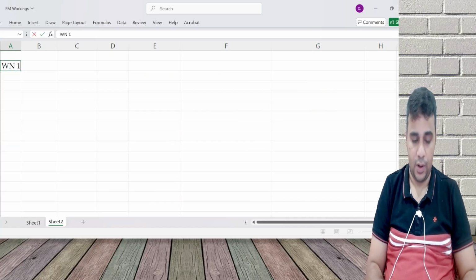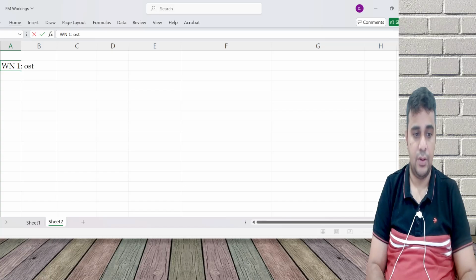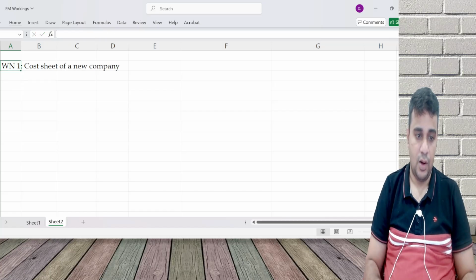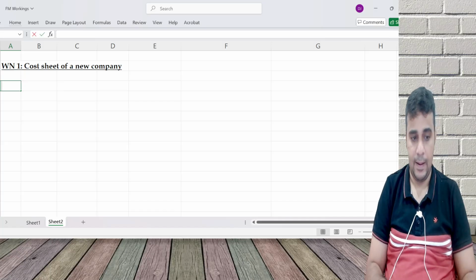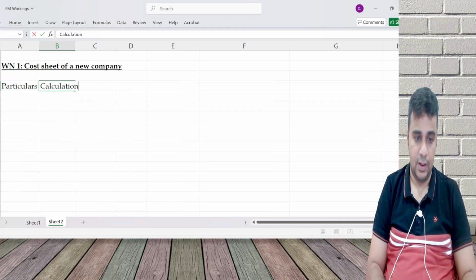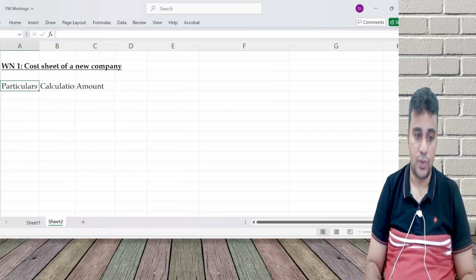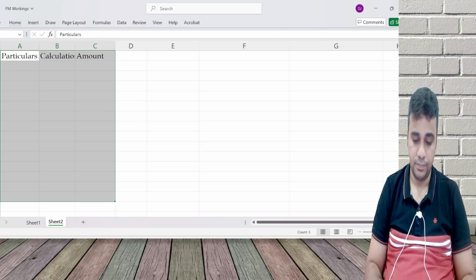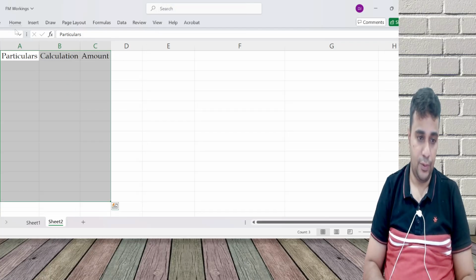Working note 1, cost sheet of a new company. Particulars, calculation, amount.